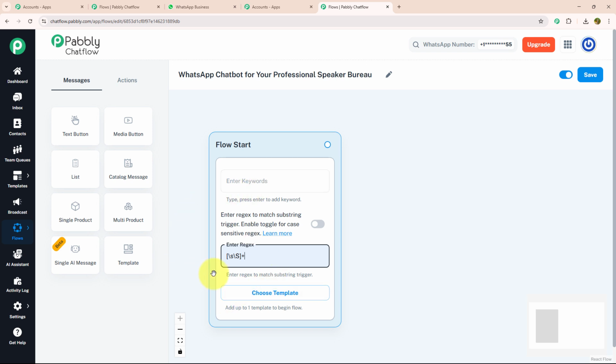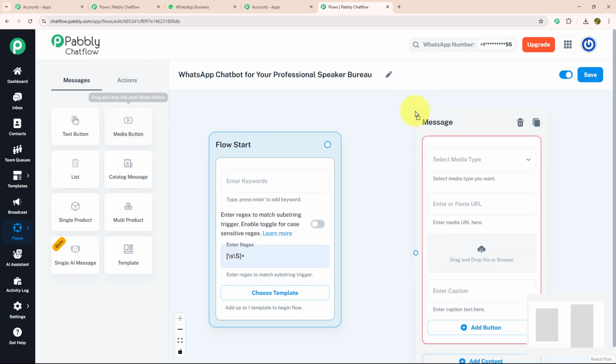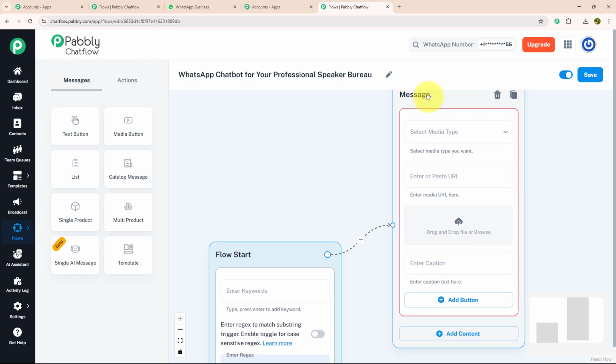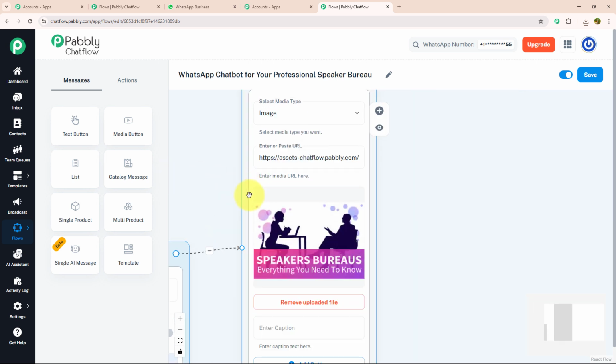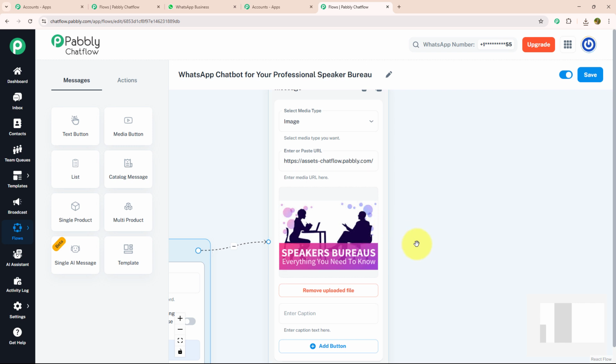Today, I'm going to use regex, which will identify what my customer is trying to say. Now, as soon as my customer enters a message, I want to send them a welcome message with the media. For that, I'm going to drag and drop the media button, connect it with my flow start, and browse my image. Like this, as you can see, my image is uploaded successfully. After that, I'm going to provide a welcome message.